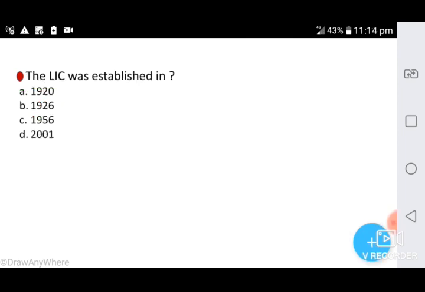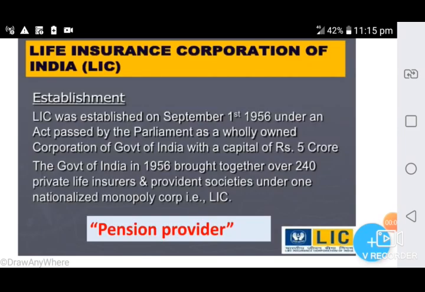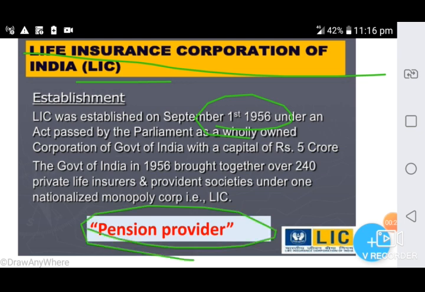Next question. The LIC was established in option A 1920, option B 1926, option C 1956, option D 2001. LIC, that is Life Insurance Corporation of India. It was created in 1956. LIC is one of the leading insurance firms of India. It is the most trusted company, enjoying more than 60 years of trust and confidence of people. It is known as the pension provider of the country.